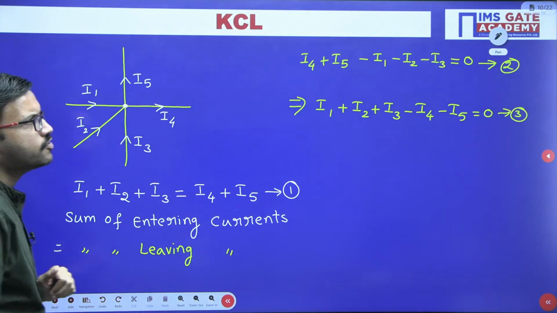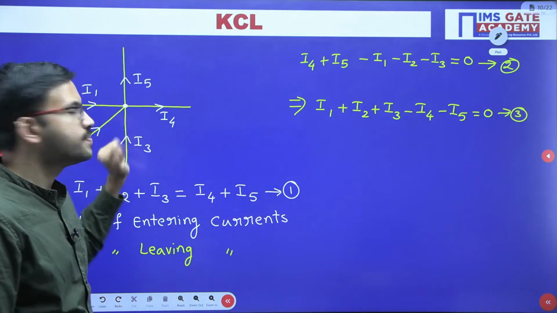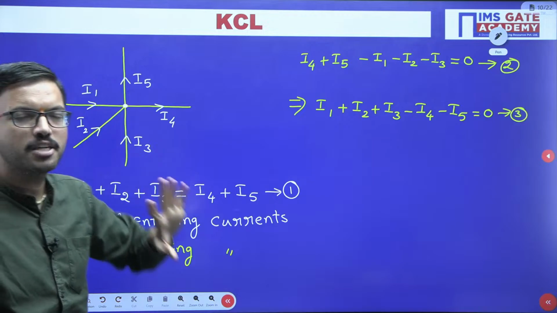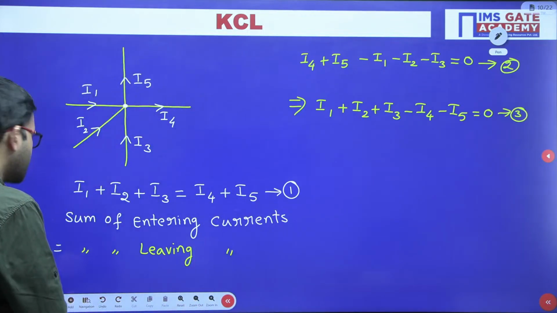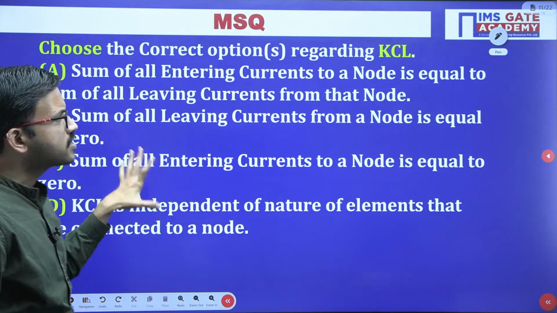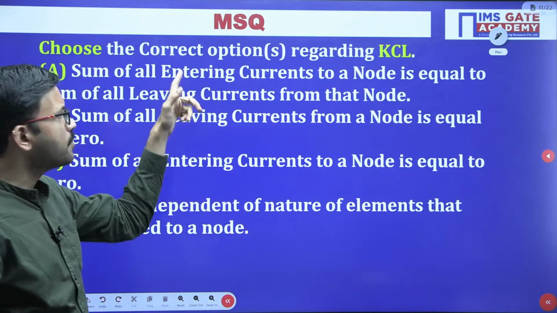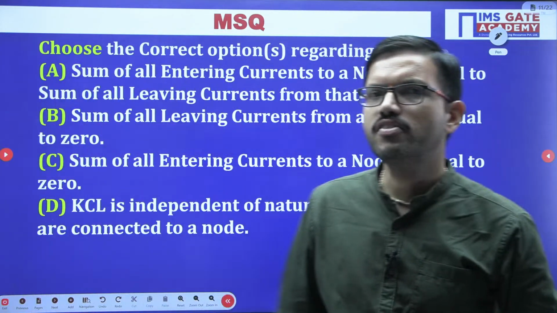So I hope all of you got the clarity on how to write the KCL at a particular node when multiple branches or multiple elements are connected to it. With this understanding, now all of you try to choose among the given choices whichever are correct. This question is MSQ, either one option or more than one option can be correct. All of you give a try.